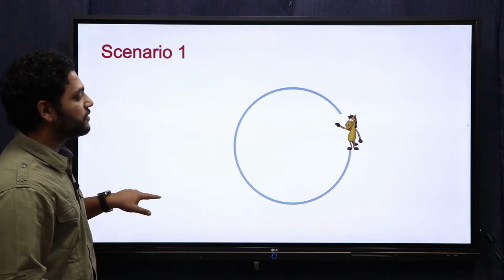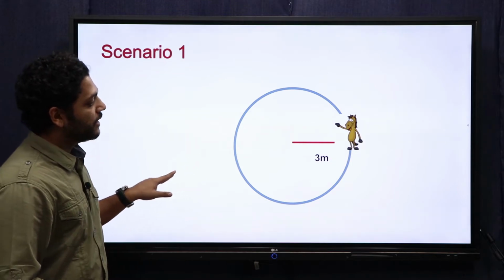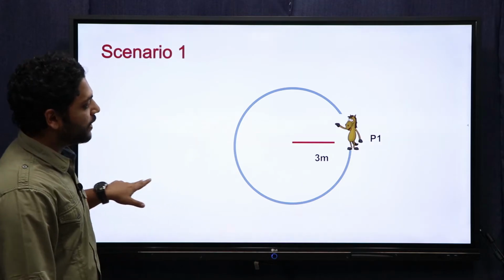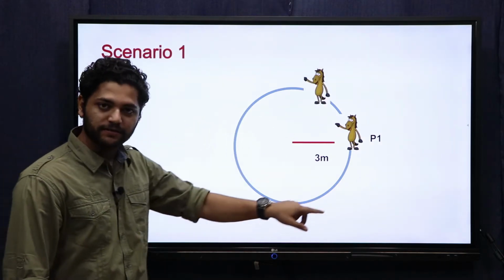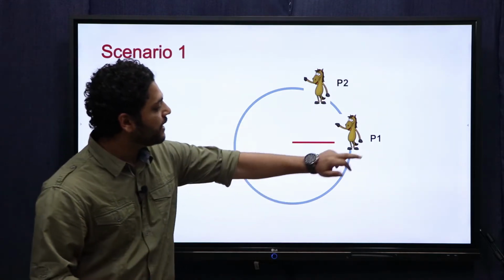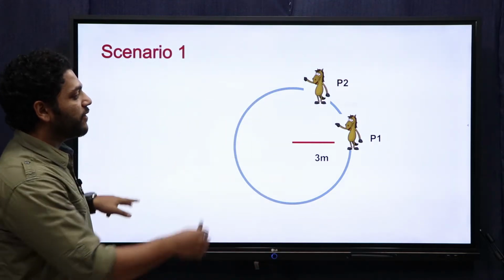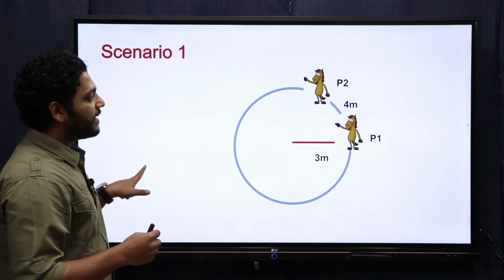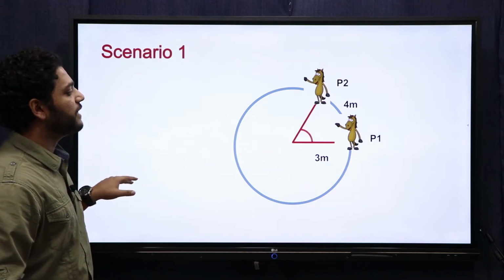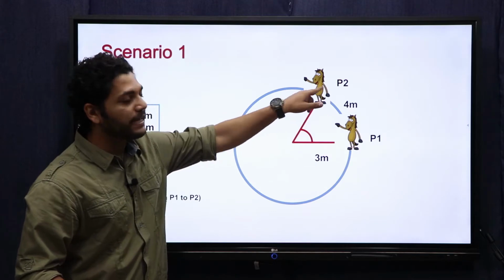Okay, there's a horse, and this horse has been tied to the center of a field with a rope that measures 3 meters. Now let us assume this horse's starting point is P1. The horse makes a round of the circle and then ends at a point that is P2. Now if you measure the length between point P1 and P2 through the circumference of the circle, he found it to be 4 meters. You can say that the arc length from P1 to P2 is 4 meters and the radius of the circle is 3 meters. Now this is the angle that is formed between the initial position and the final position.